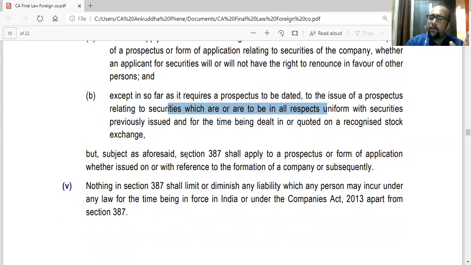But subject to the aforesaid, apart from this, Section 387 shall apply to a prospectus or form of application, whether issued on or with reference to the formation of a company or subsequently. So on formation or after, when they are issuing, 387 will apply to other cases.